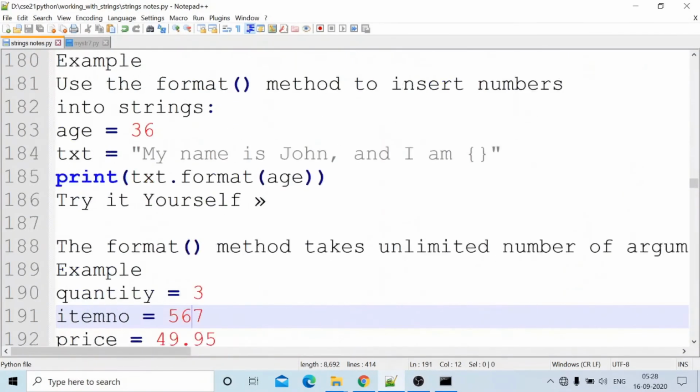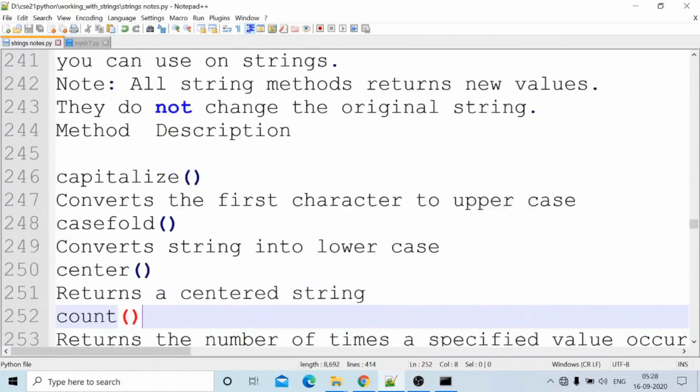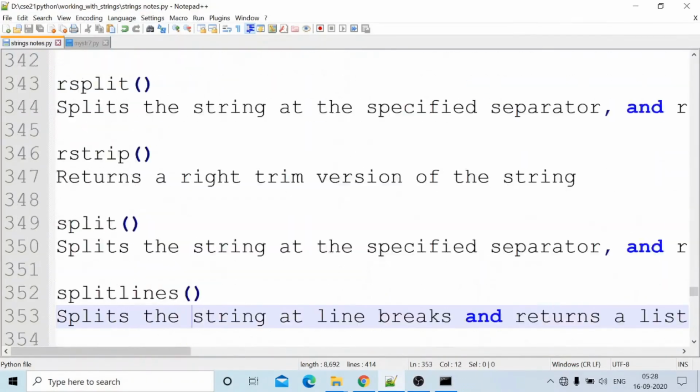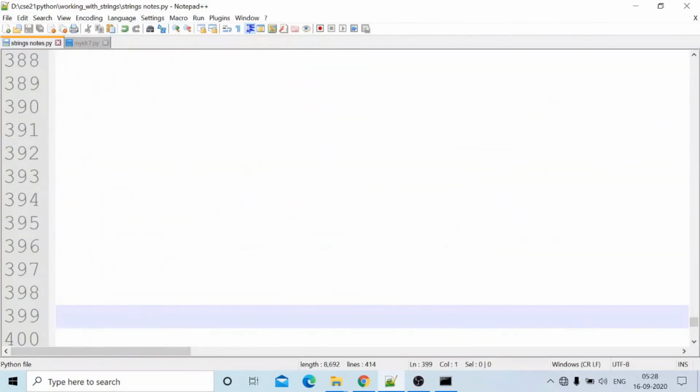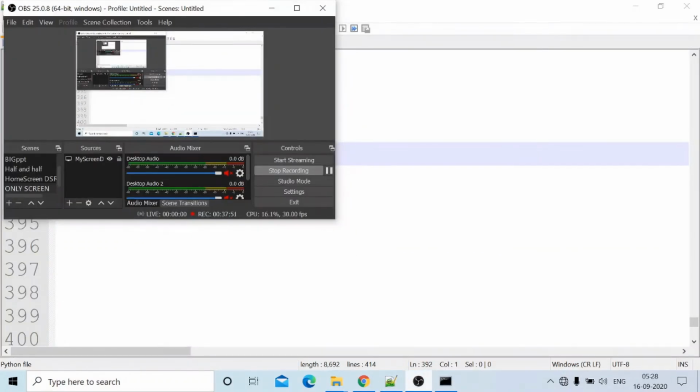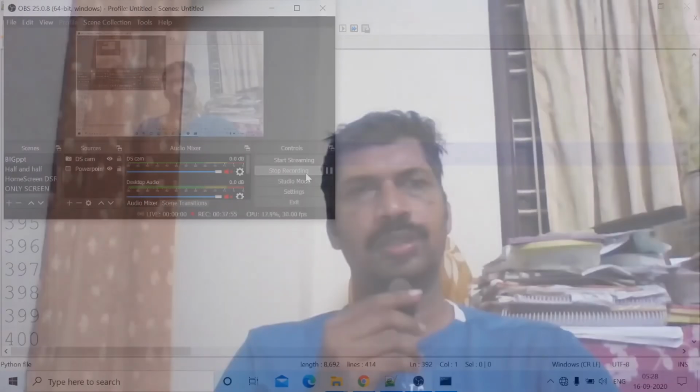Now I will upload this file. Some remaining functions are there, and we will see those functions in the next class. Okay, this is the introduction to strings. In this session we have seen a number of string related functions. Go through every function and write it on paper.